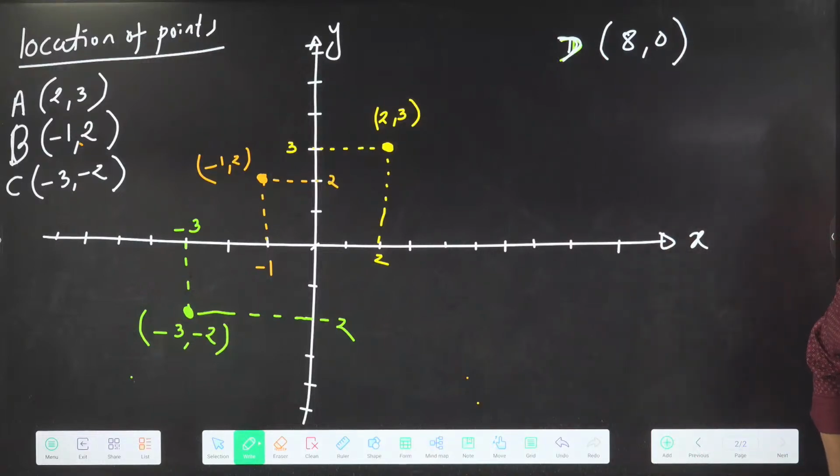Chintu, wait for it. After this, we will start vectors, and that is physics.